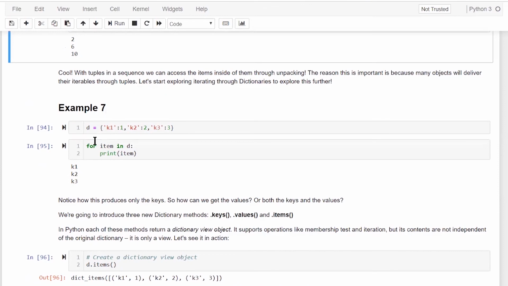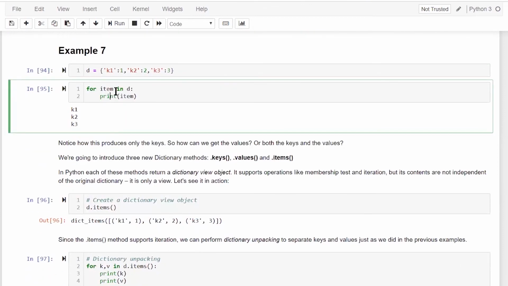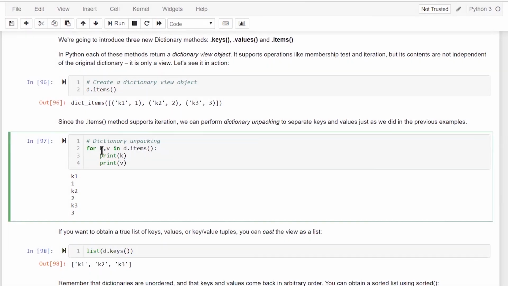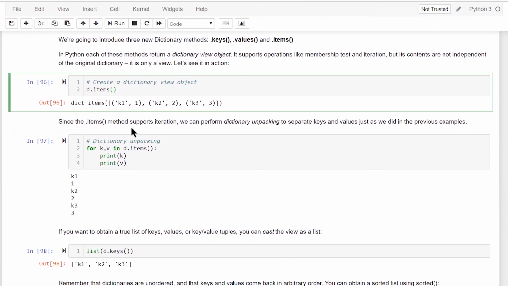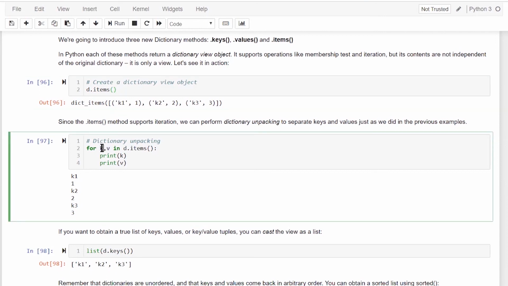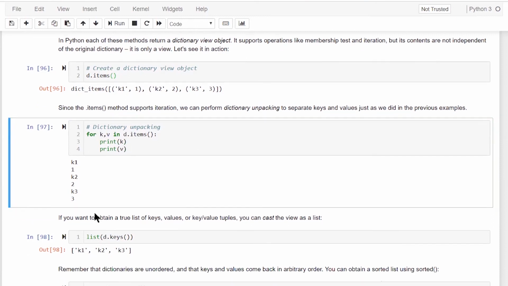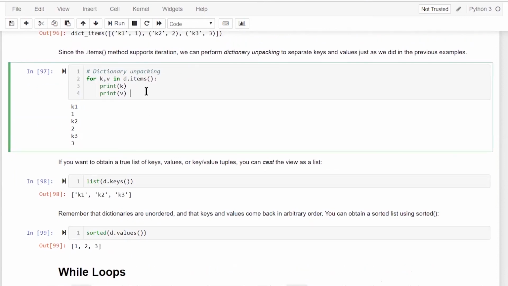And then we can in fact iterate over dictionary objects as well. So for item in D, print item. It will print the keys of that dictionary object. We can print both the keys and values. So we'll do for key, value, because we need two iterables: a key and a value for identifying a dictionary element. D dot items, as I already discussed, gives you the items which are in the dictionary object. K is for the key and V is for the value. First it will print key and then value. So K1 is K1 and the value is 1, and so on and so forth. So we can iterate over dictionary objects as well.